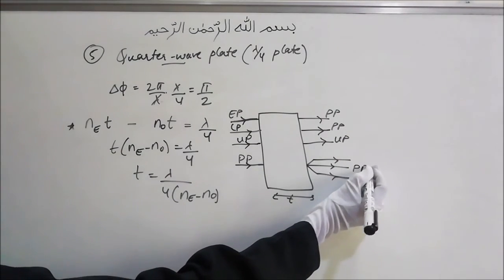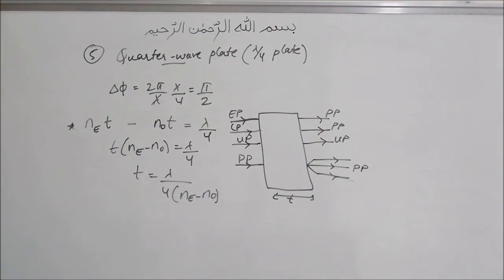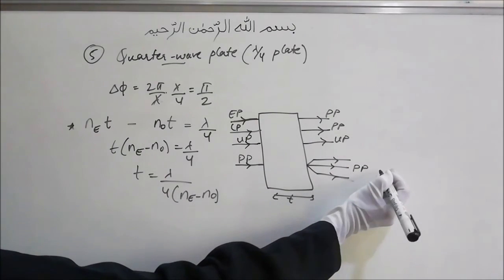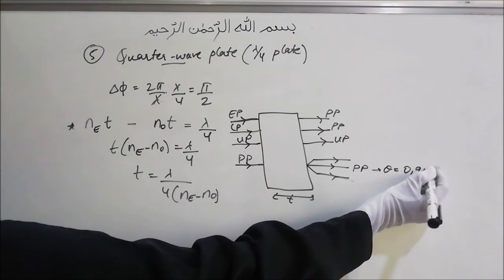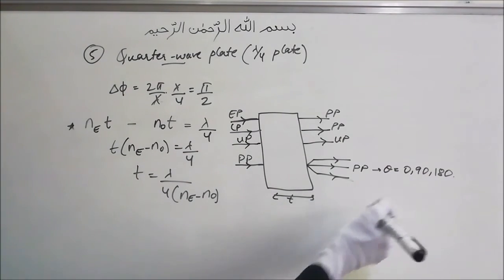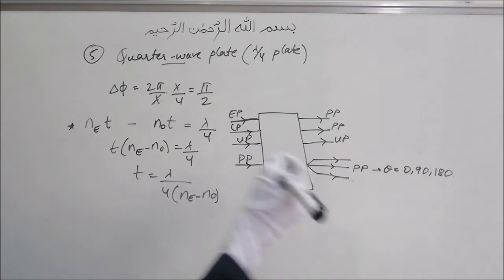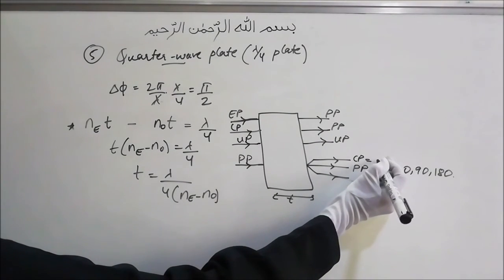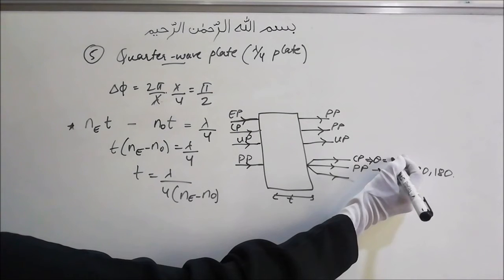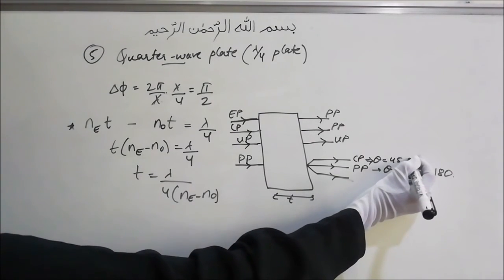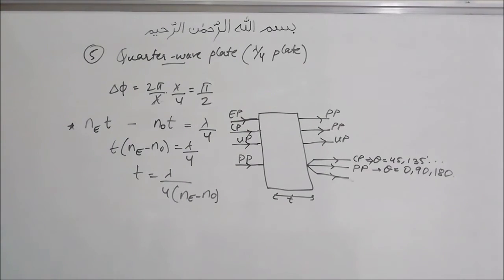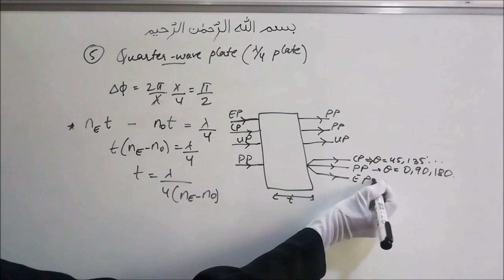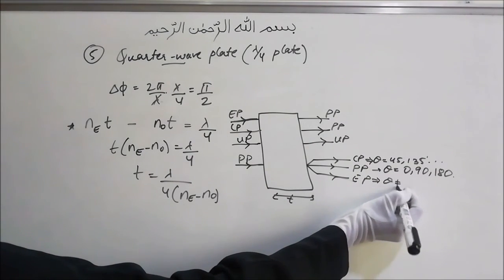It will remain plane polarized if theta equals 0, 90, 180 and so on. It will become circularly polarized if theta is equal to 45 degrees or 135 degrees and so on, 225, 315, like that. And it will be elliptically polarized if that theta angle is some angle other than these two.